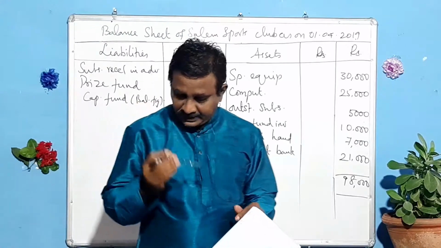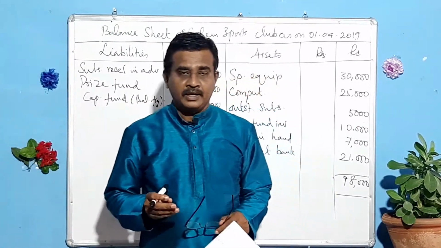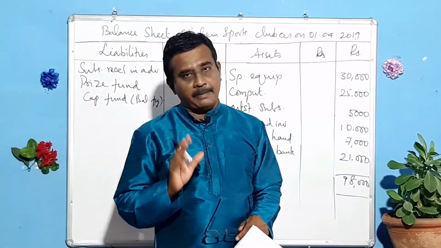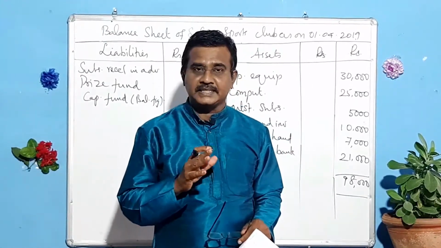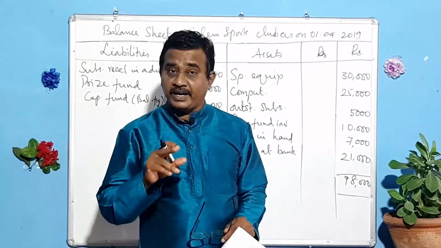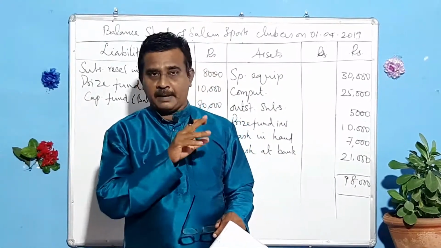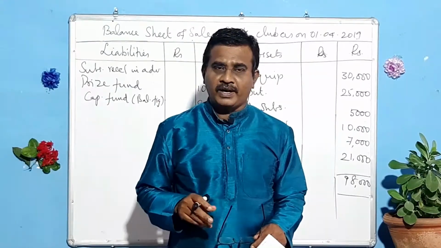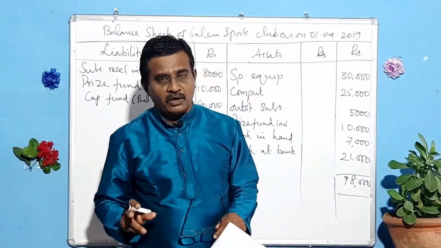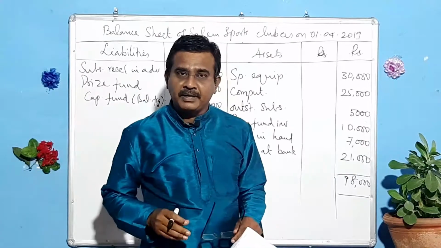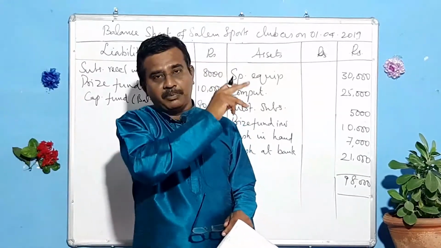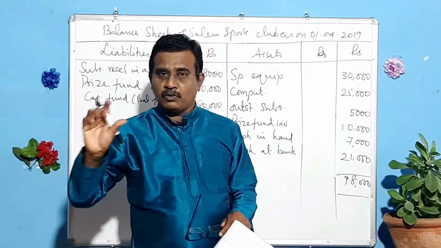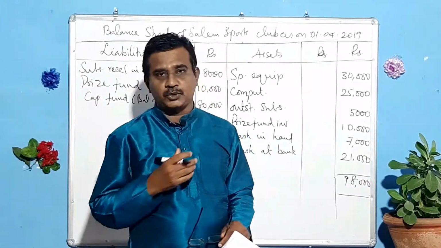Let me explain it again. See, for profit organizations, we have capital. For non-profit organizations, we have capital fund. Here we cannot call it capital, we call it capital fund. How to find out the opening capital fund? The same procedure should be followed as we did in the single entry system. There we prepare a statement of affairs with opening figures, and we find the opening capital. Here the same procedure should be followed.